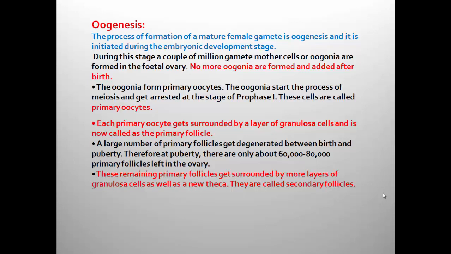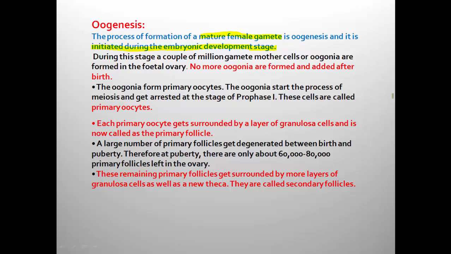The definition is: the process of formation of mature female gamete, that is egg, is called oogenesis. The very important term to remember is that it is initiated during the embryonic development stage.